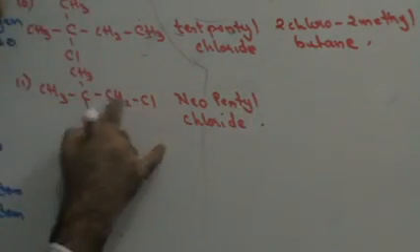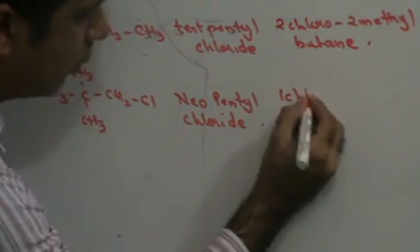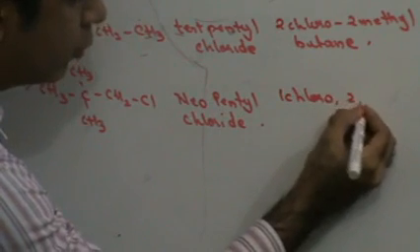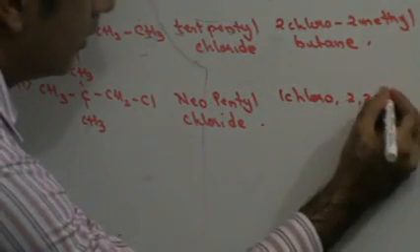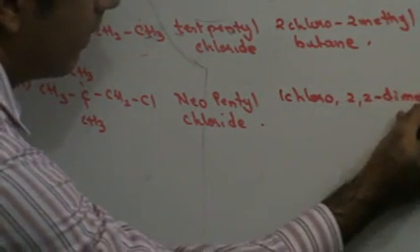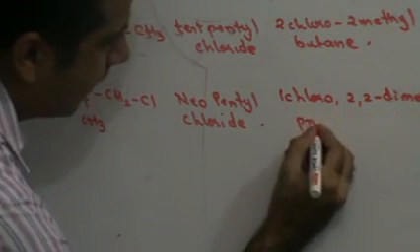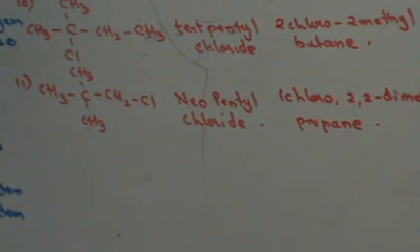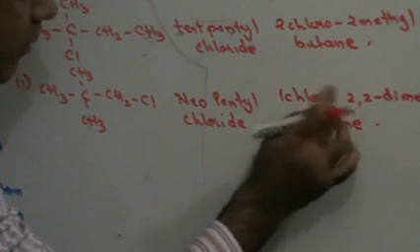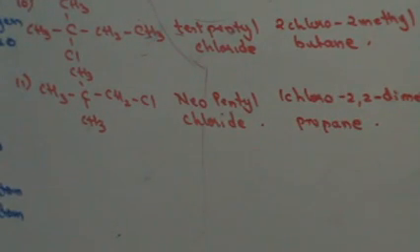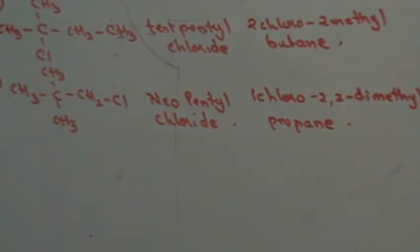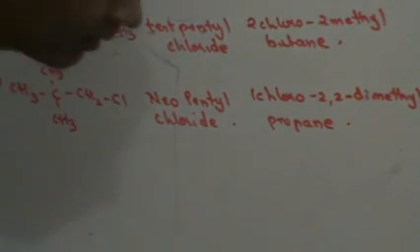So chlorine is attached to the first carbon atom, 1-chloro, 2,2-dimethyl. In both the branches you have a methyl group, and straight chain propane. So 1-chloro, 2,2-dimethyl propane. Fine, do we get this clearly? So do we understand the nomenclature of halogen derivatives?